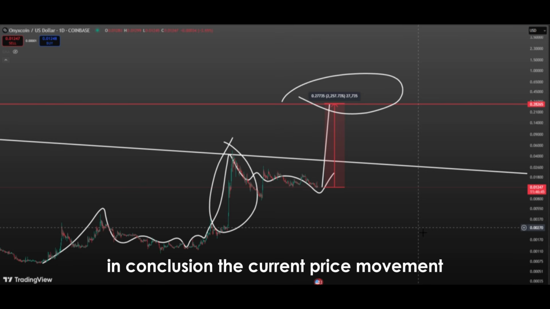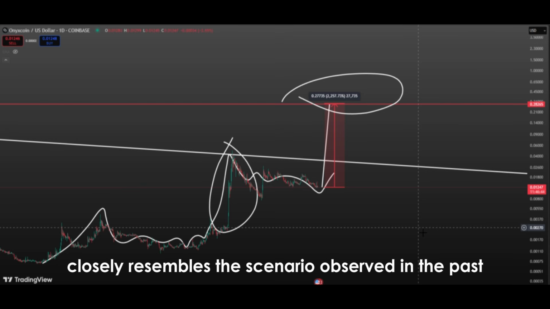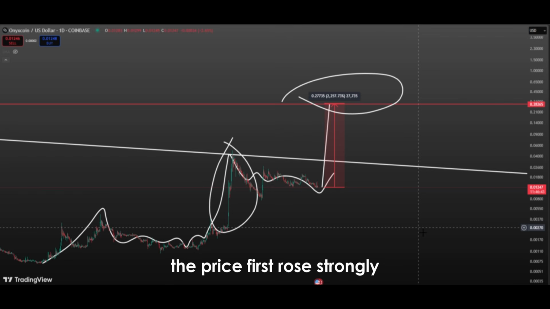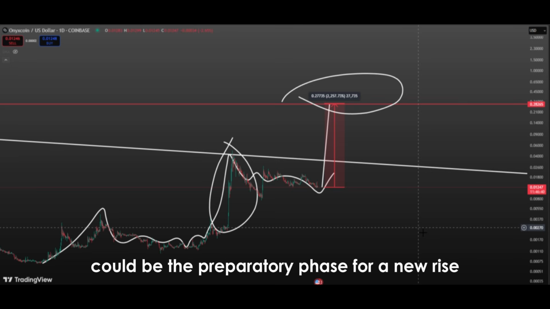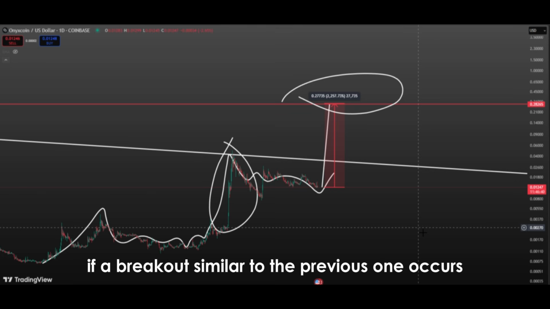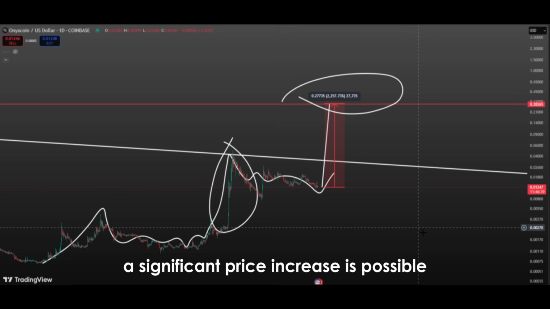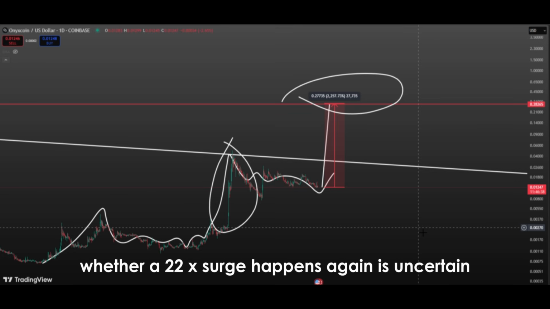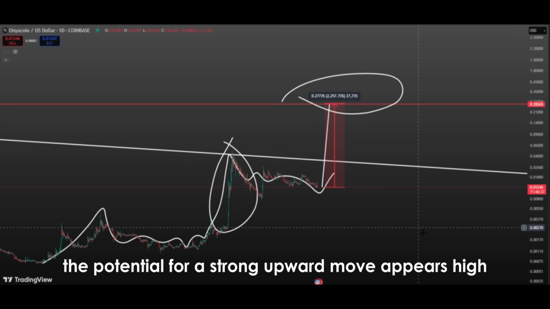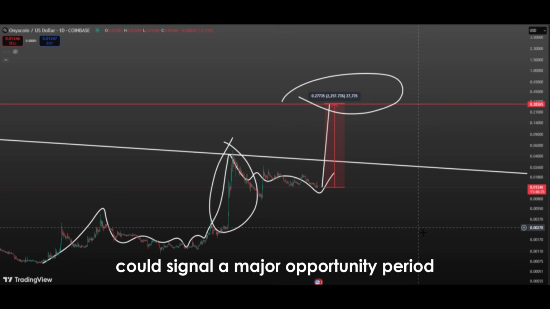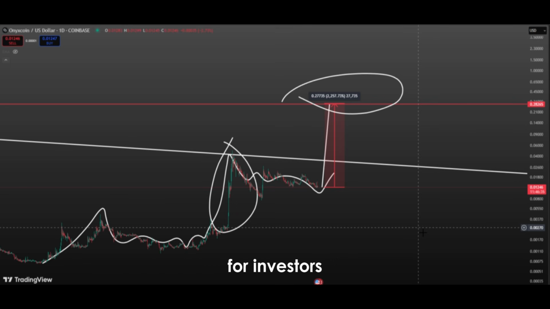In conclusion, the current price movement closely resembles the scenario observed in the past. The price first rose strongly, then moved sideways, rose again, and is now leveling off once more. This structure could be the preparatory phase for a new rise. If a breakout similar to the previous one occurs, a significant price increase is possible. Whether a 22X surge happens again is uncertain, but at the very least, the potential for a strong upward move appears high. Therefore, the current calm could signal a major opportunity period for investors.